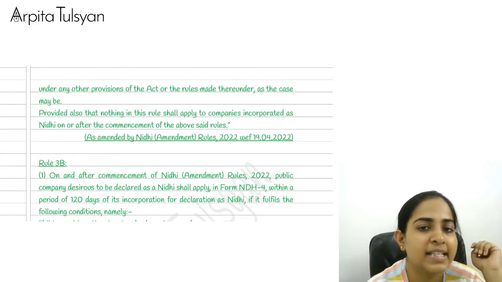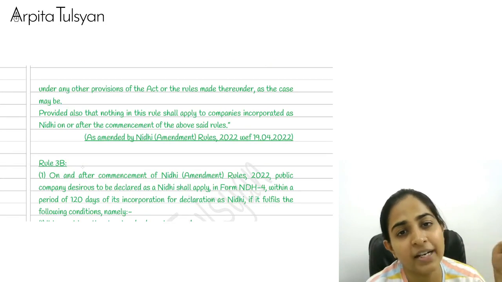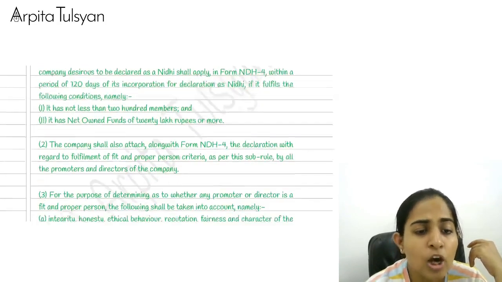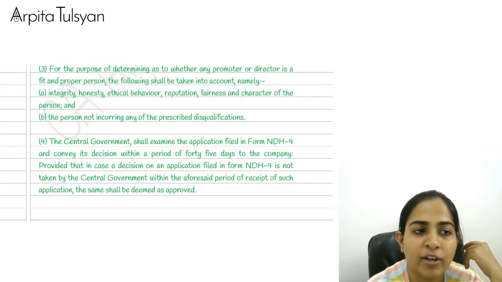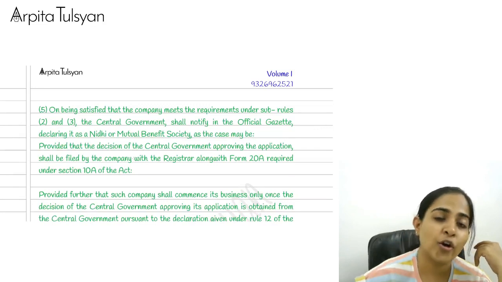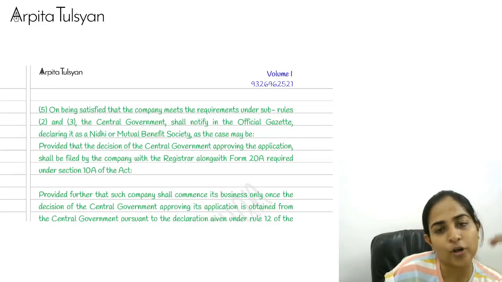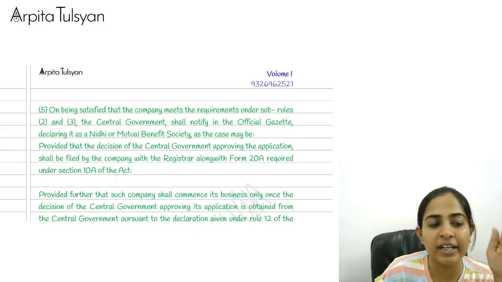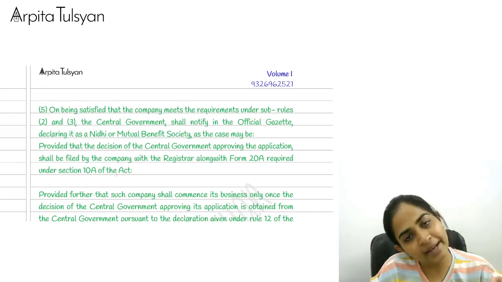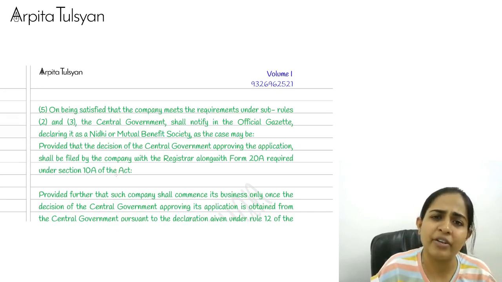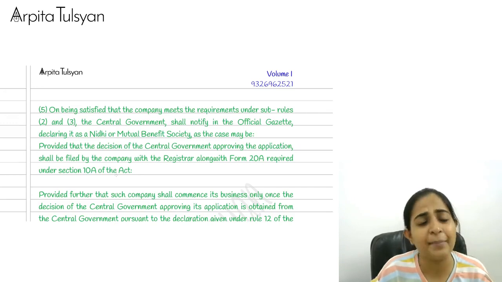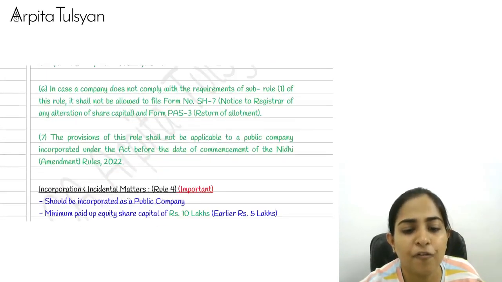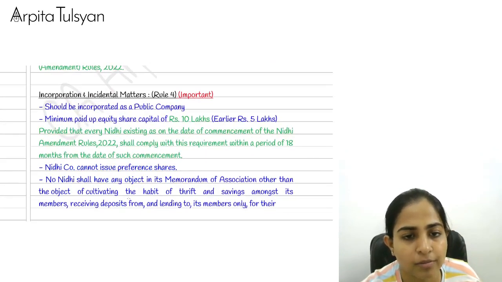By chance, if ICAI notifies it in the RTP November 22 or ahead, then at least you have the content ready with you. Rule number 3A and 3B was not at all put by your ICAI. So we are not sure whether they are going to make it applicable for the exams or not. So I've just put the theory. Don't study it now. You don't have to read it now. Just let it be in your book. If at all ICAI notifies it by way of amendment or RTP etc., then we'll come and study. So directly come to rule number 4. Everyone here, come to rule number 4.